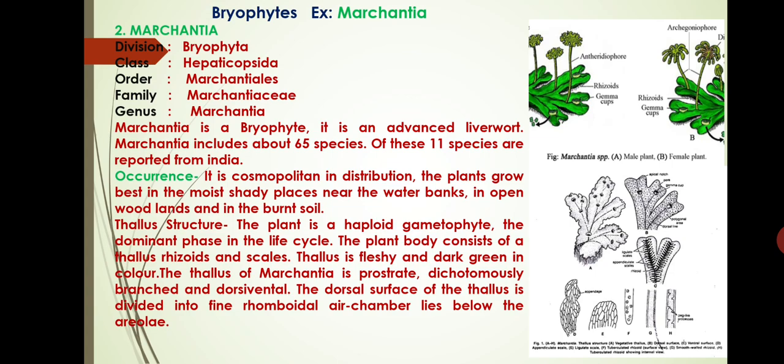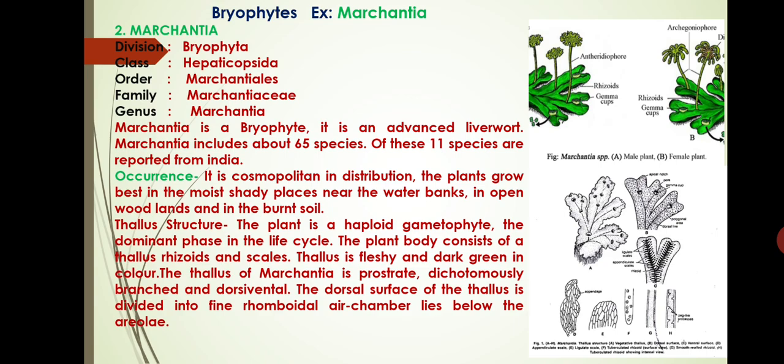Marchantia includes about 65 species. Of these, 11 species are reported from India. Then occurrence. It is cosmopolitan in distribution. The plants grow best in moist and shady places near the water banks, in open woodlands and in the burnt soil. Next, we discuss the thallus structure or external characters of the Marchantia thallus.